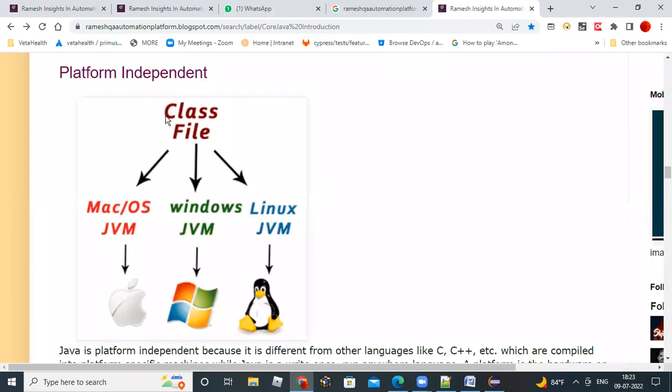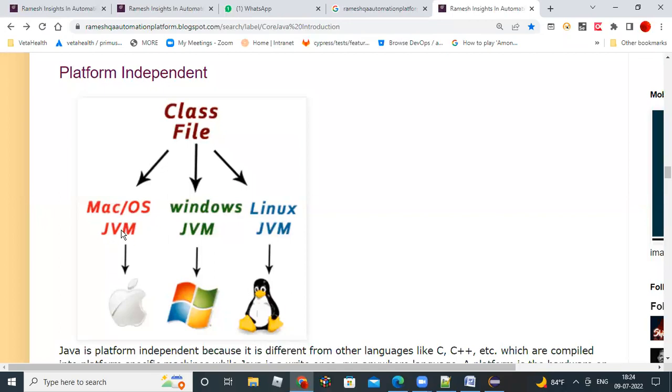Let's move on to this one. See this class file, right? That .class file will be loaded into the JVM. Every class file is loaded based on which computer you are running, like Mac, Windows, or Linux. But the JVM is different for each operating system.